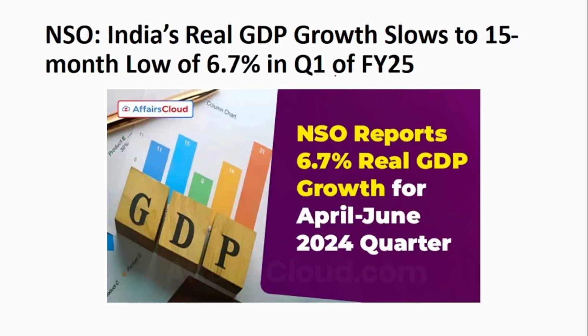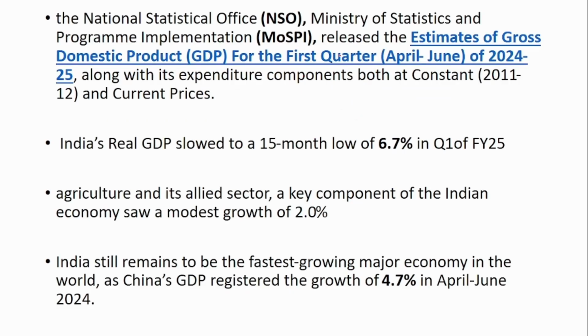The next news is about Q1 financial year 25 GDP data, which has been released by the NSO. So the Ministry of Statistics and Programme Implementation has released the estimates of the first quarter of the financial year 25 GDP estimates. So here in the first quarter, India's real GDP has slowed down to a 15-month low, that is 6.7% in Q1 financial year 25.